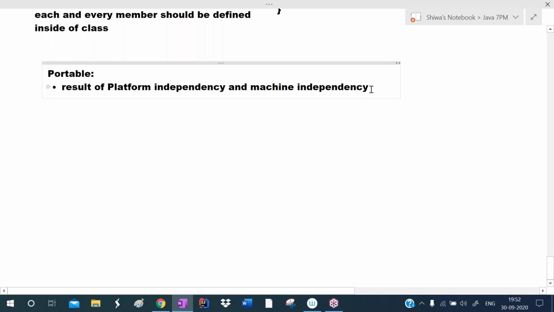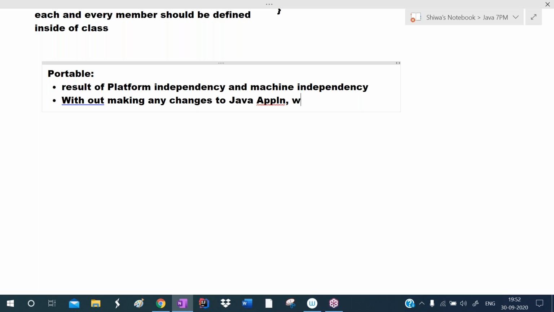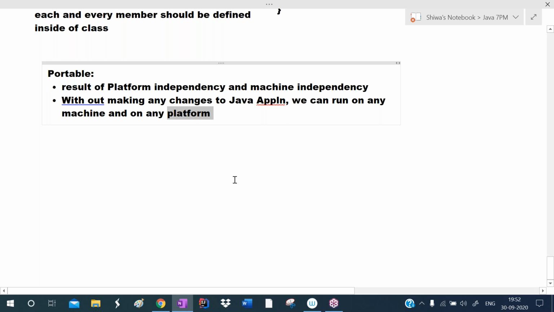Portable means that without making any changes to the Java application, we can run it on any machine and on any platform. Platform means a combination of operating system and microprocessor. On any operating system, on any microprocessor, or any machine, we can run it without making changes. This feature is called portability.